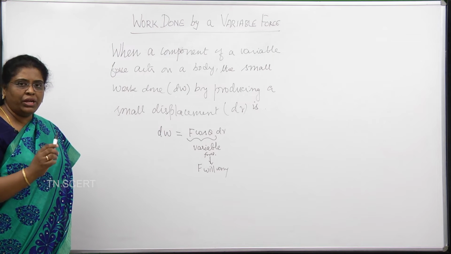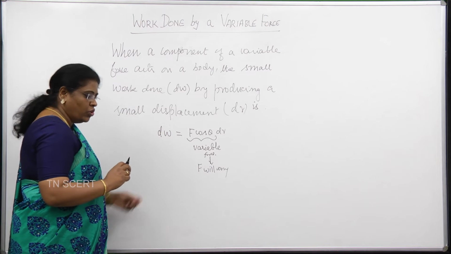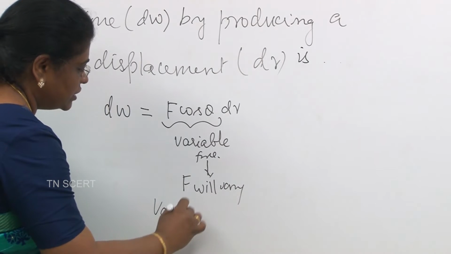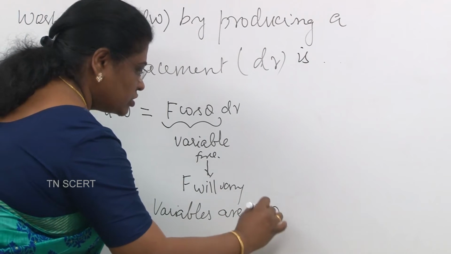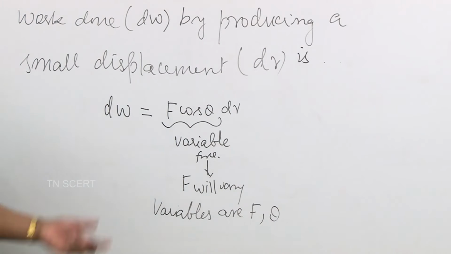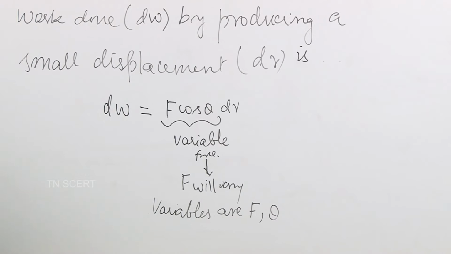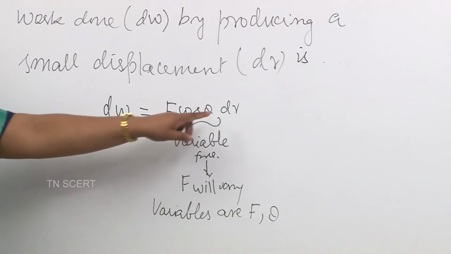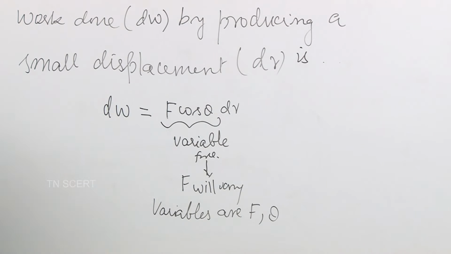Theta is the angle between the direction of the force and the direction of displacement, and therefore, the variables in this particular case are F, and also theta can take different values, force can also take different values. So, the component of the force F cos theta can take various values. So, this is the case with small displacement dr and corresponding small work done dW.